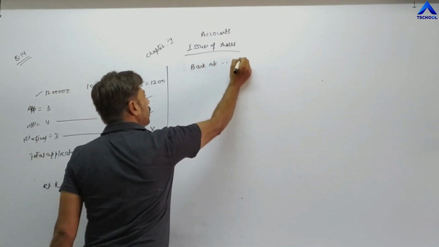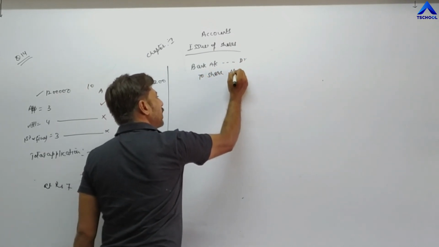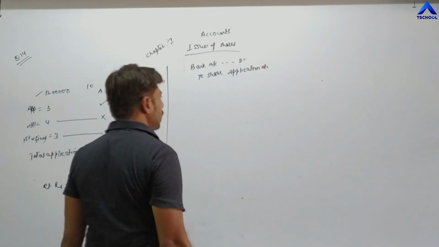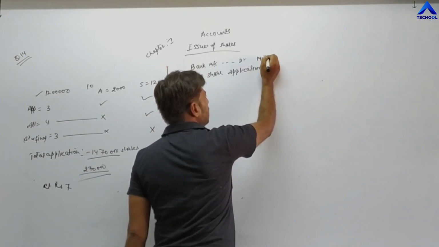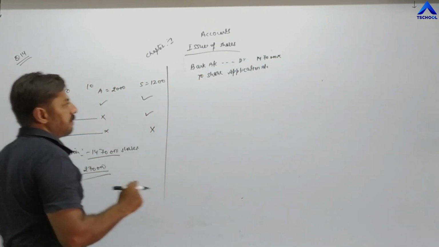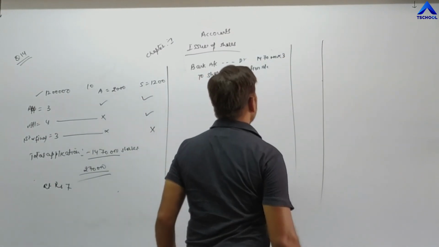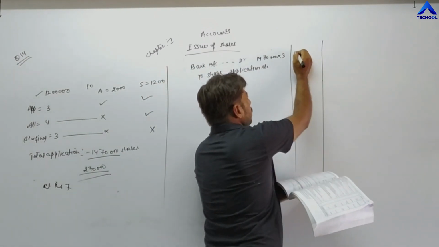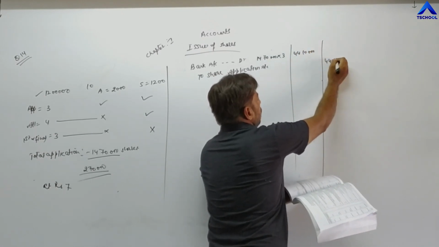Bank account debit to share application account. Total number of applications they have received is 14,70,000. So 14,70,000 into the application value, which is 3, so 14,70,000 into 3 is 44,10,000.